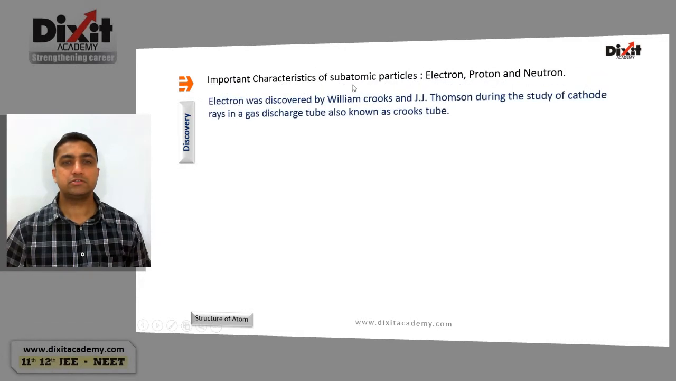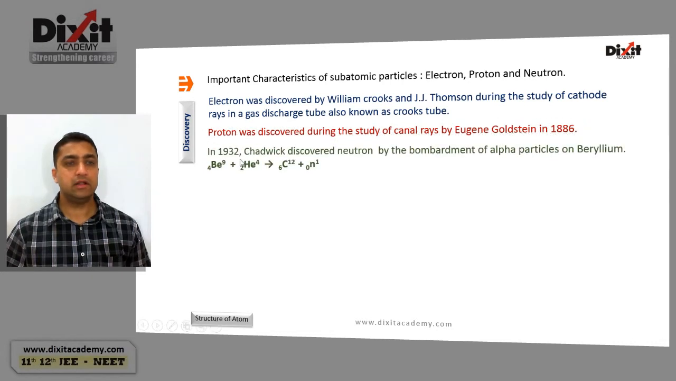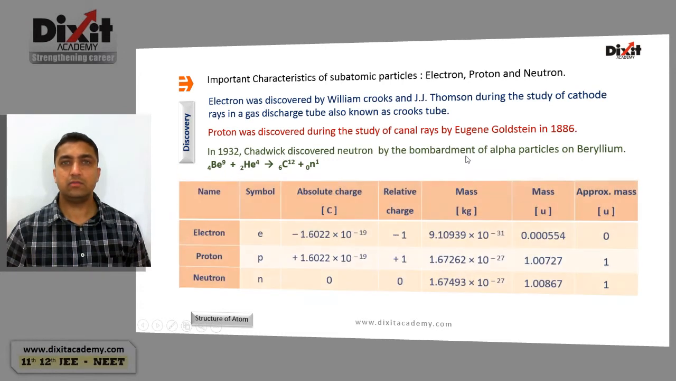Important characteristics of subatomic particles. Electron was discovered by William Crookes and J.J. Thomson during the study of cathode rays in a gas discharge tube, also known as Crookes tube. Proton was discovered during the study of canal rays by Goldstein in 1886. In 1932, James Chadwick discovered neutron by the bombardment of alpha particles on beryllium.